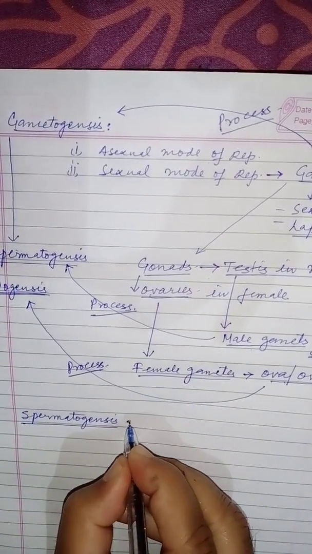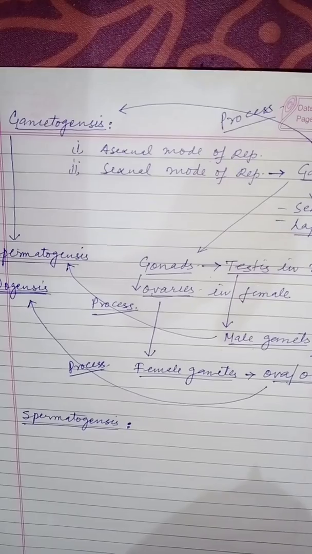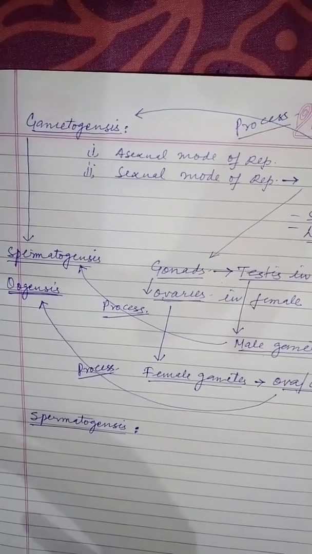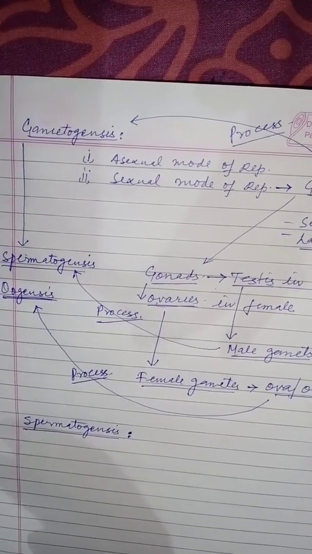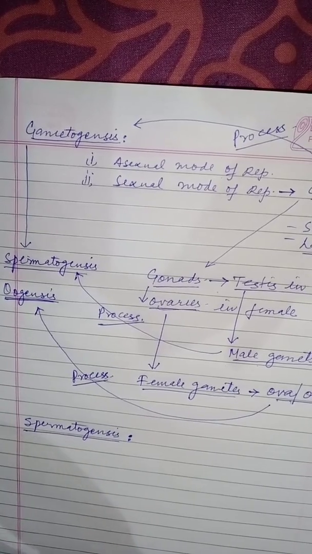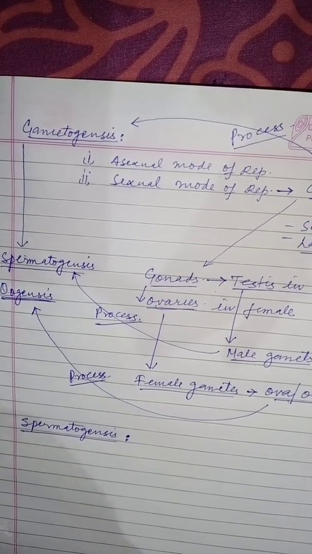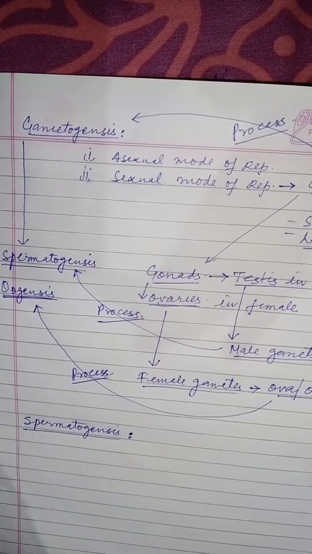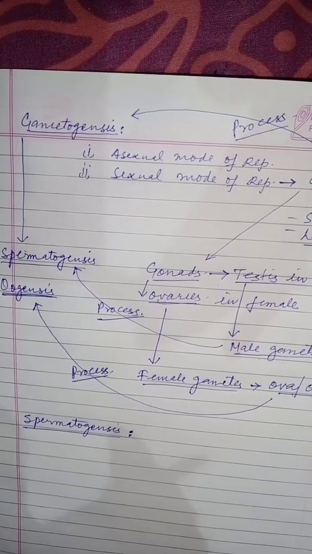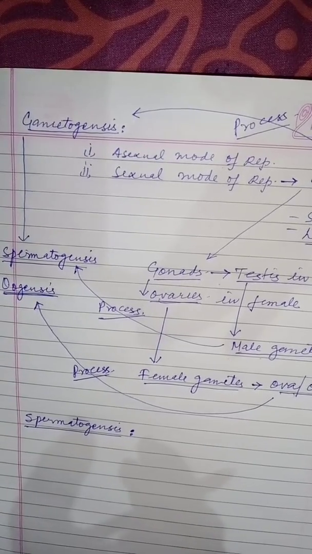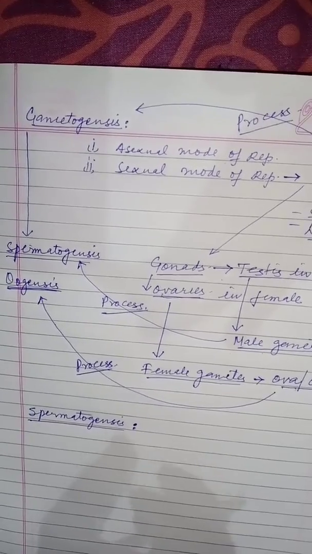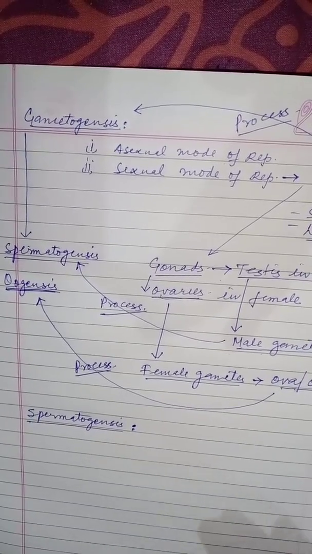But before coming directly to the process of spermatogenesis, I would like to explain the structure of sperm or spermatozoa, because knowledge of the structure of spermatozoa is, I feel, essential for understanding the process of spermatogenesis. The number of changes which take place during the formation of spermatozoa will easily be understood when we know the structure of spermatozoa.